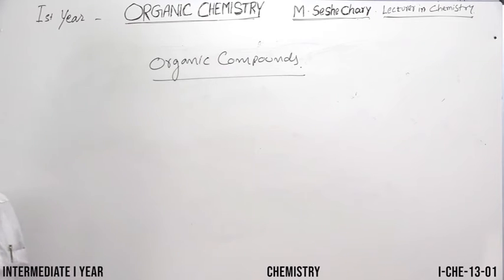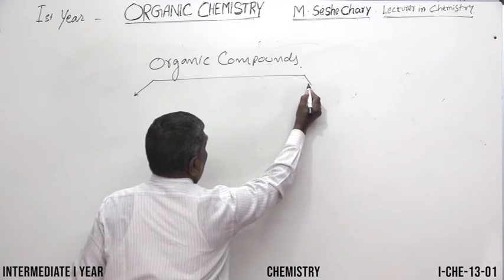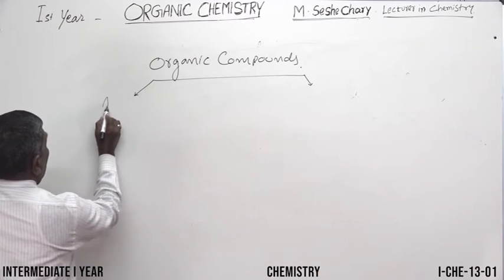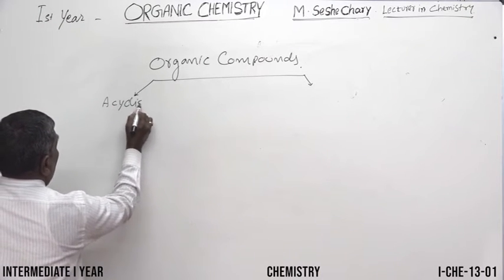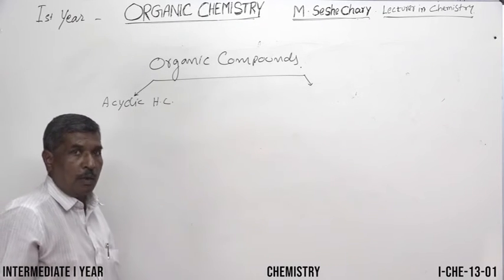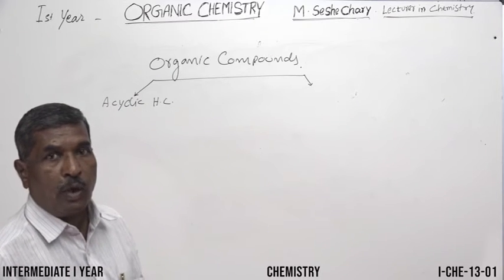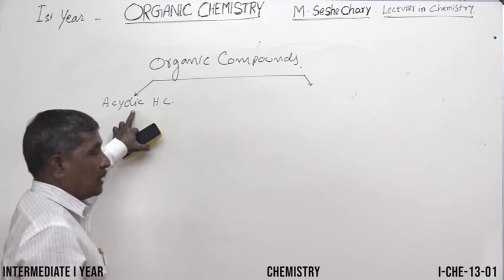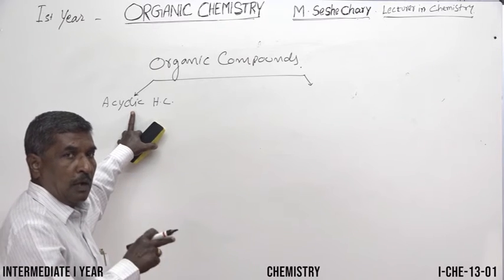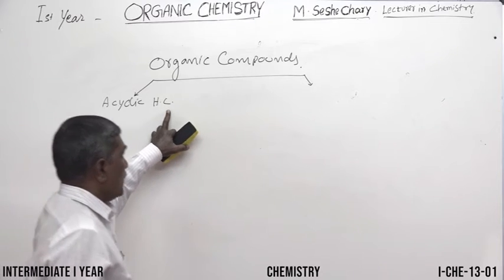Organic compounds are mainly classified into two types. The first category, acyclic hydrocarbons. Organic compounds mainly contain carbon and hydrogen, so they are said to be hydrocarbons. Acyclic means which are not in the form of a cycle, which are in the form of a chain. They come under the acyclic hydrocarbons.